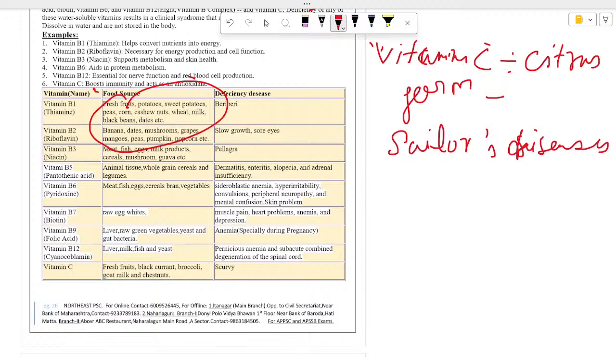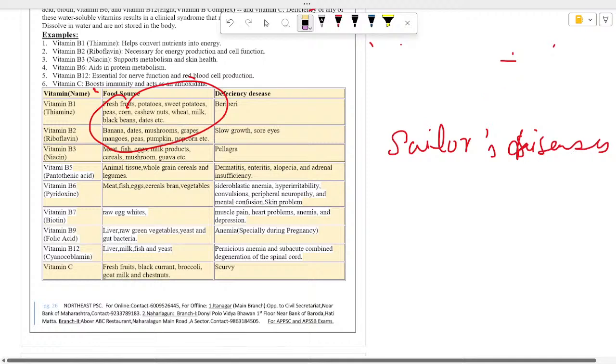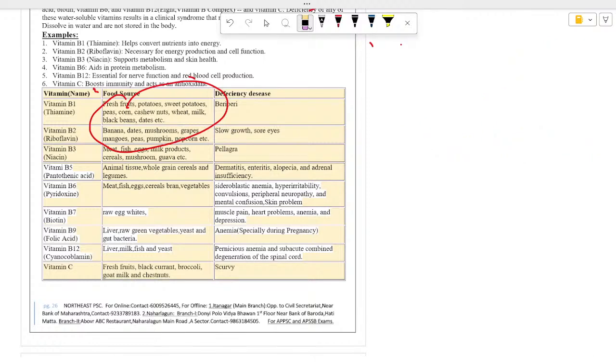These diseases are known as deficiency diseases because these are actually a deficiency, matlab lacking. So that's why we call it deficiency. With a proper diet, we can control these diseases.